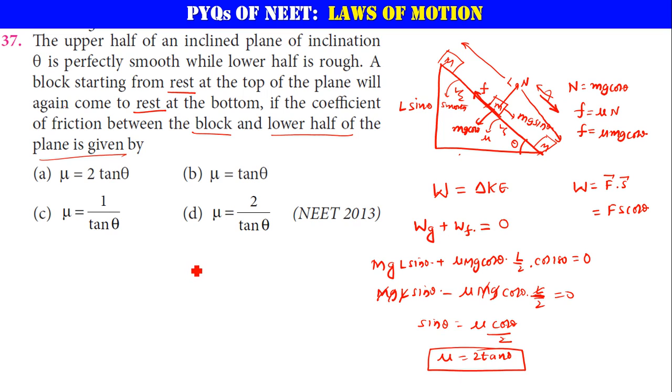Is that what he is asking for? He is asking about the coefficient of friction between the block and the lower half of the plane. So mu is equal to 2 tan theta.